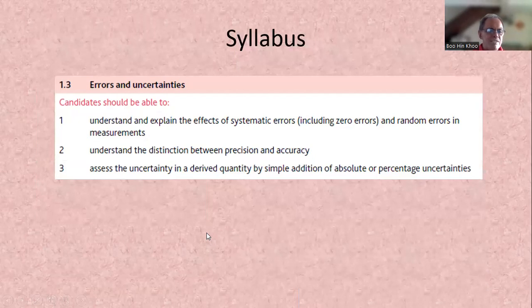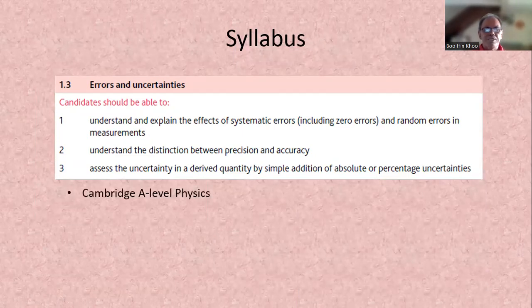Okay, let's go to syllabus. As I say, it's important to know the syllabus. The syllabus tell you how much you need to know. And then the other thing you have to do is try the partial question. That will confirm to you what is required by the examiner. Because sometimes it's not easy to interpret the syllabus. So you can study more if you want to, but it won't come out in the exam. Right? That's for your general knowledge.